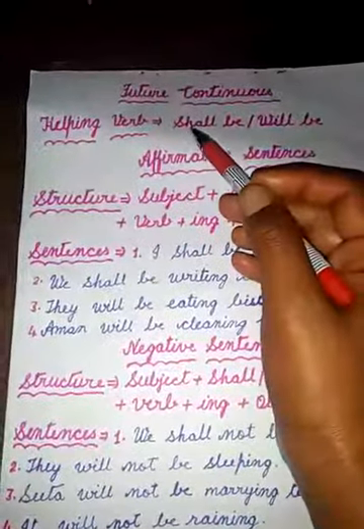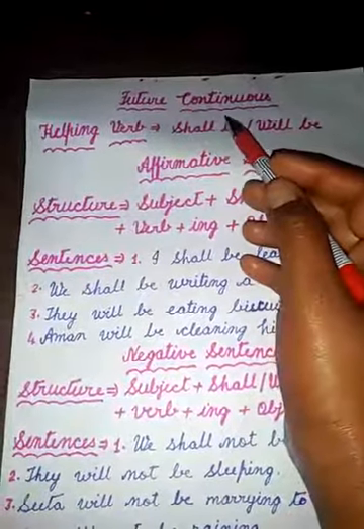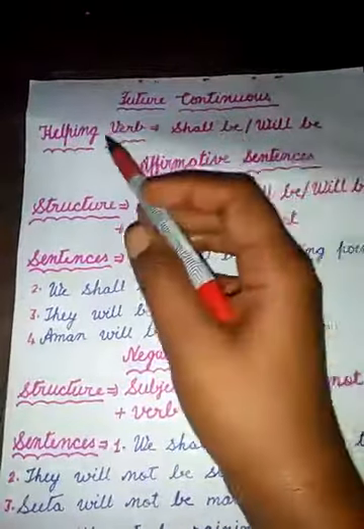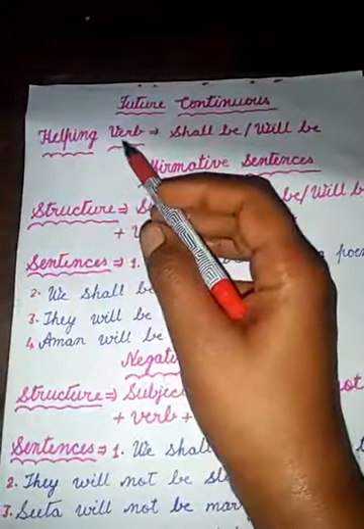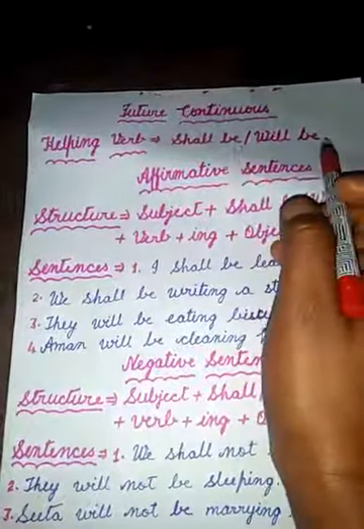Hi guys, today I am telling you future continuous tense. Continuous means ing form. Now, what is the helping verb of future continuous? Helping verb is shall be or will be.